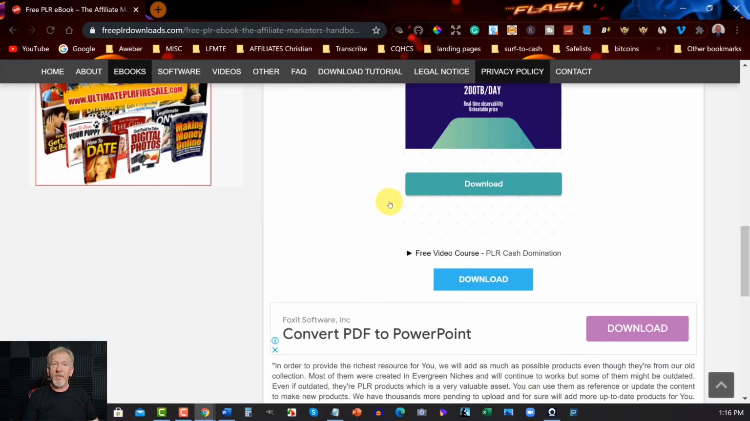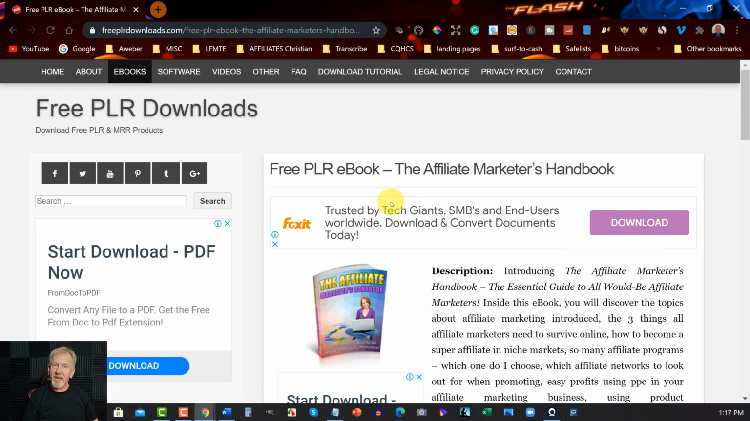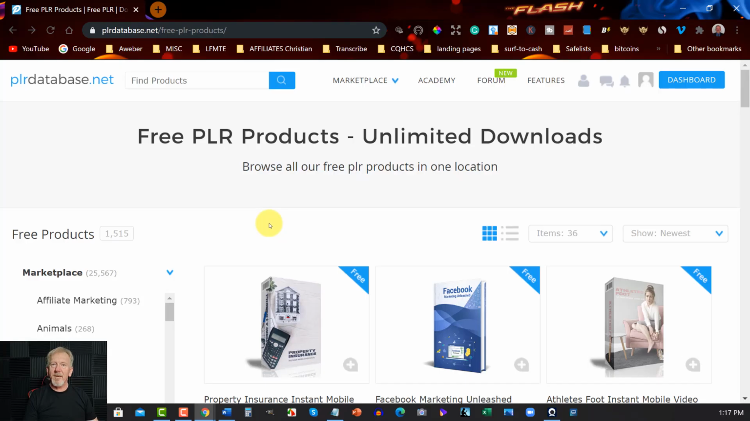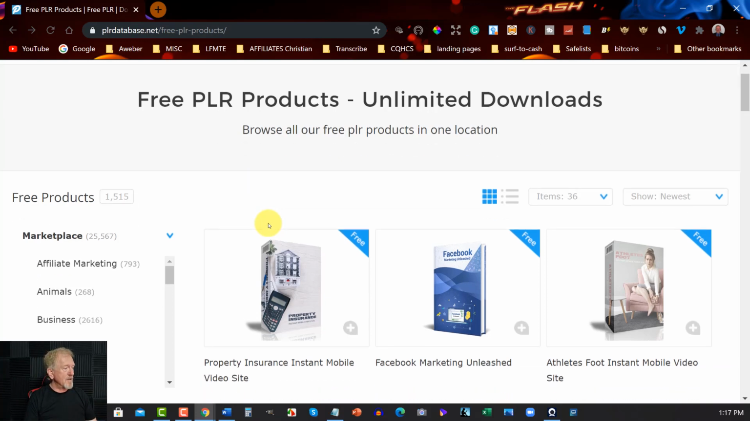So let's now head on over to the next site. Alright, site number 2 is plrdatabase.net. Now, you have a free section, so I'll leave the link for the free section down below, and it'll allow you to be able to get to the free articles and the free PLR products just down below, ebooks, etc. So you can have a look through here.